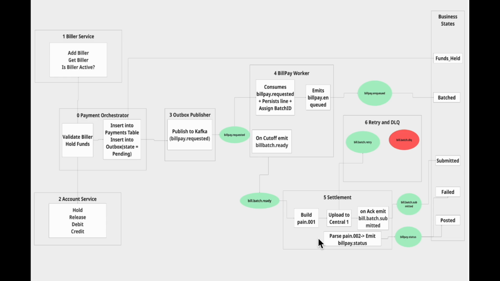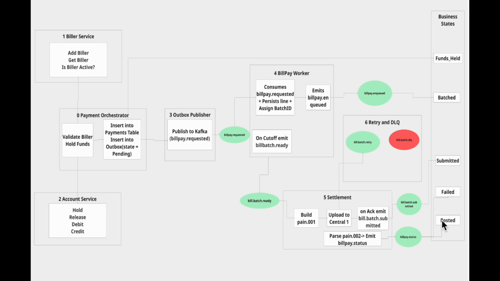Later, when Central One sends back a response, in our case a simulated pain.002 file, the settlement service processes that file and goes through each individual record. For each payment line in that response, it emits a BillPay.status event indicating whether that specific bill was posted or failed. The payment orchestrator is listening to this status and updates the business state accordingly.